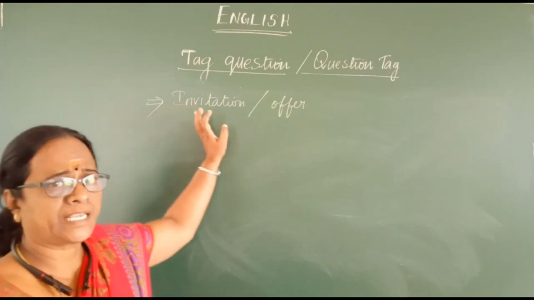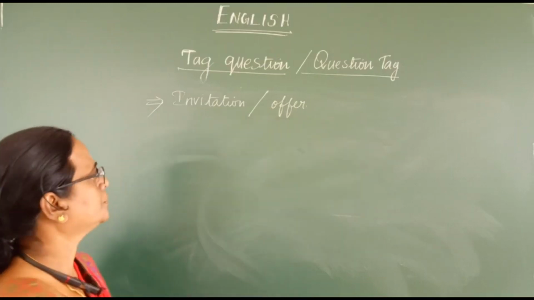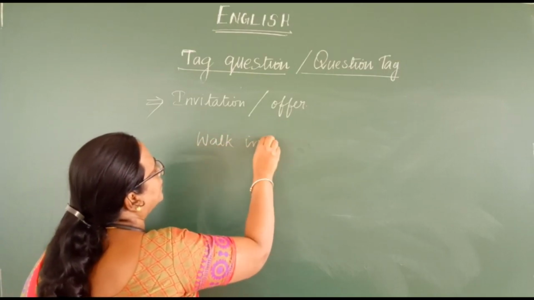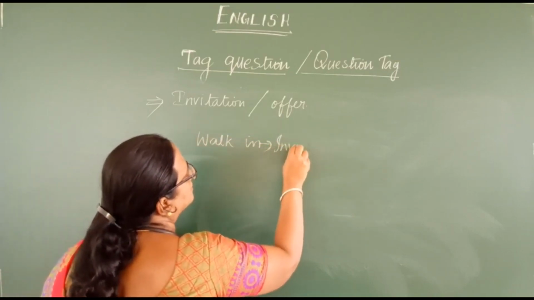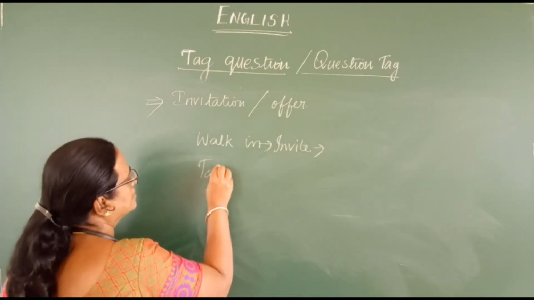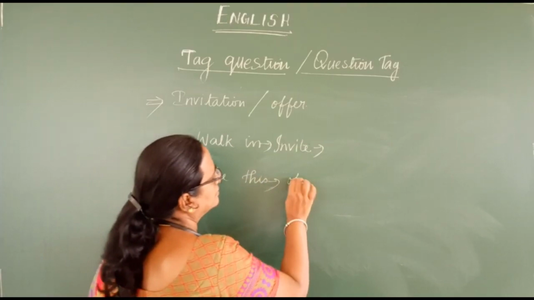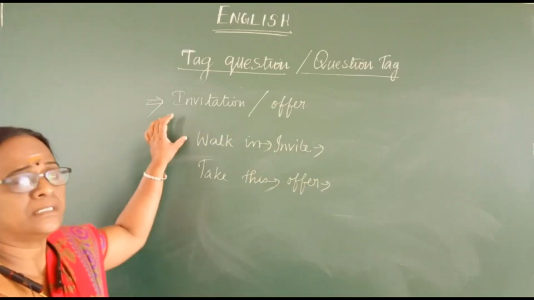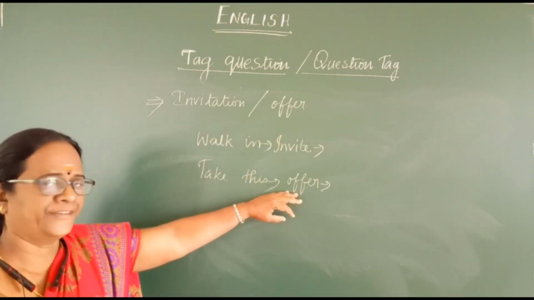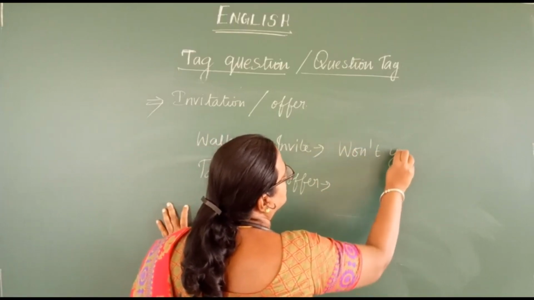So the third part of the same category, if it is an invitation or an offer, so what you have to do? For example, walk in. Walk in is you are inviting somebody. Then take this. That means you are offering something. So for this walk-in invitation, take this or try this offer, you have to write the question tag as only one option, that is won't you.